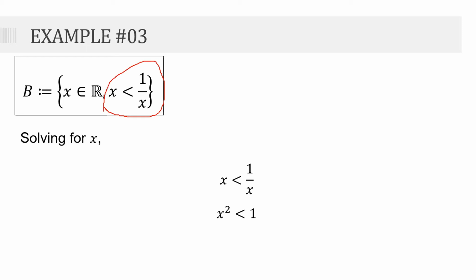Since we have a quadratic inequality, we can transpose 1 doon sa kabila. Okay? So that becomes x squared minus 1 is less than 0. And then if we factor that out, that is just equal to x minus 1 times x plus 1 is less than 0.